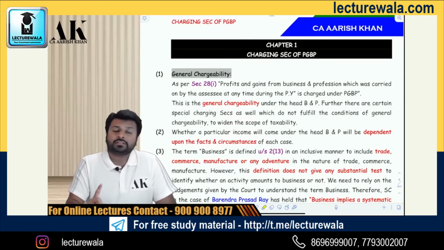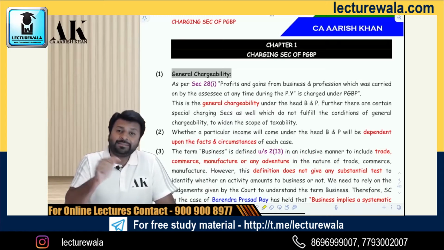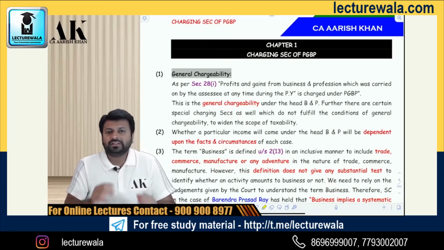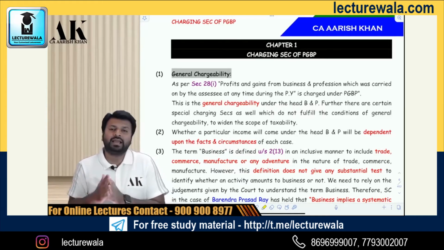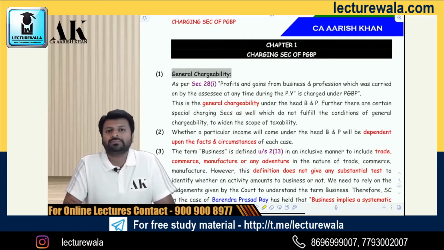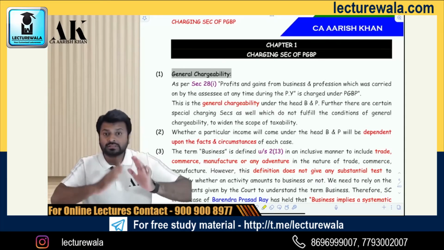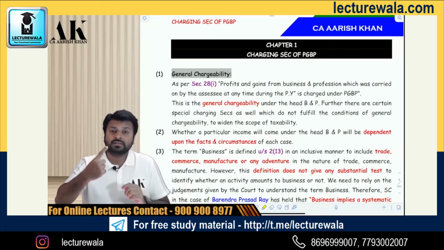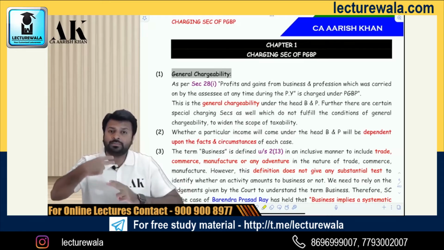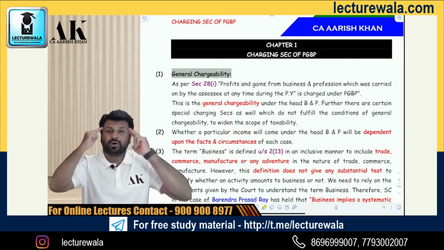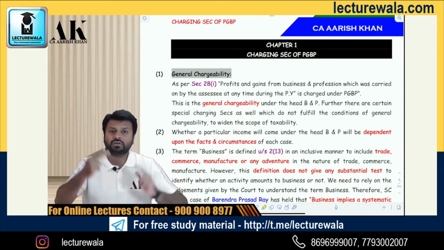The Supreme Court in the case of Barendra Prasad Ray has held that business implies a systematic and organized activity by applying labor and skill with a dominant intention of earning profits. Therefore, this definition is slightly clearer as compared to what the income tax law has given. This definition tells us business implies there has to be some systematic and organized activity where you apply your labor, that is your employees, hard work, where you employ your skill, that is your mind.